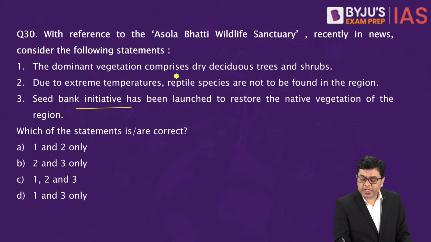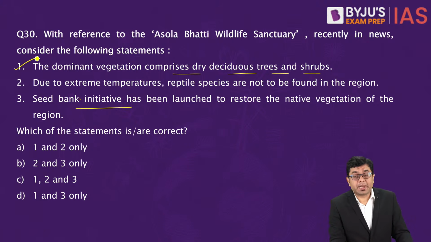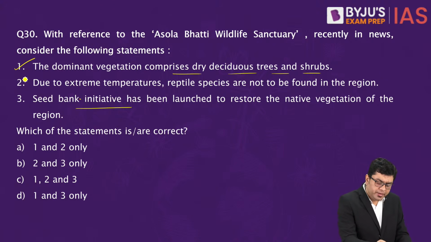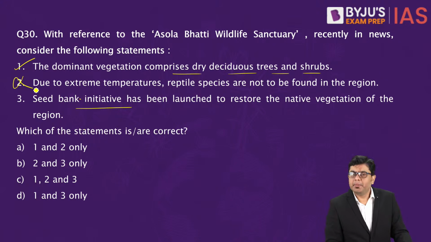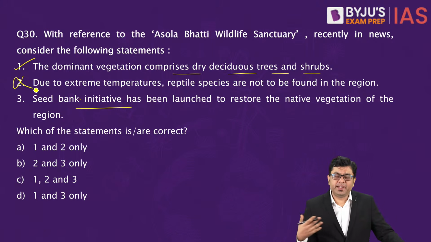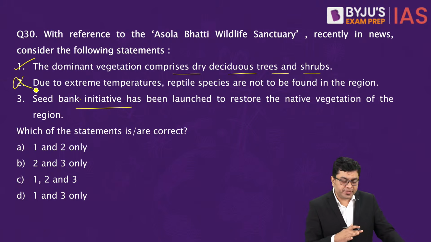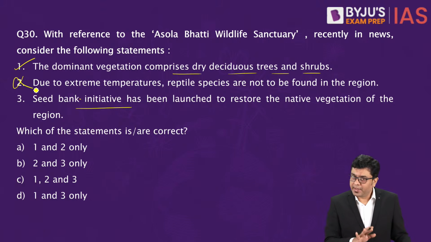So the dominant vegetation comprises dry deciduous trees and shrubs. That is going to be correct. Due to extreme temperature, reptile species are not to be found in this region. This is going to be incorrect, because in the region of the Aravallis, you'll find a lot of varieties of reptile species in that area. So that is incorrect.